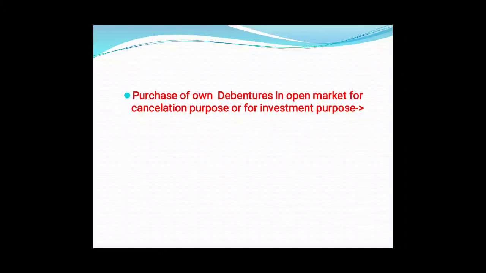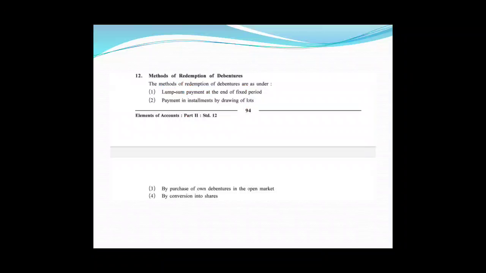Let's see what we are doing. We are doing methods of redemption of debentures. Out of that, we have already discussed lump sum payment at the end of fixed period, or payment in installment by drawing of lots. These two methods we have already finished in the previous lectures. Today, the third one, that is by purchase of own debentures in open market.